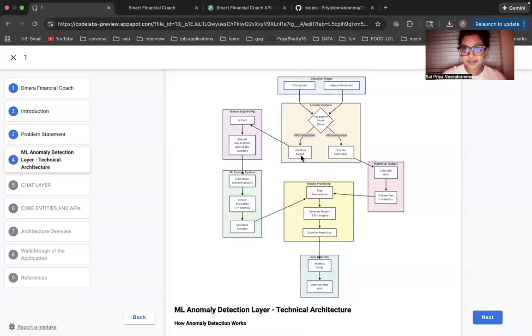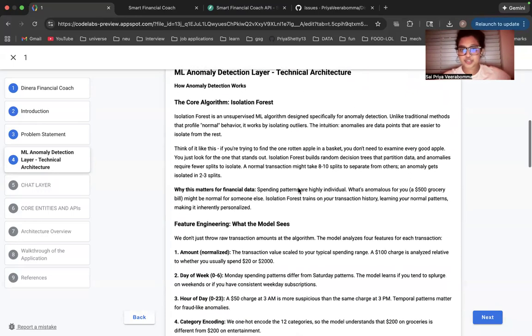If my data size is more than 50, that's when the Isolation Forest ML model comes into place. I have put in a few feature engineering metrics which will be extracted based on different factors. A few of them may be the amount, day of the week, hour of the day, which category it belongs to, how frequently it is recurring, and what kind of vendor it is. These are a few of the things which I have considered while training the model. After that, the model has been trained and it will predict the anomalies. After calculating it, again, it flags the transactions based on the calculation. And that's when it gets back and displays to the user.